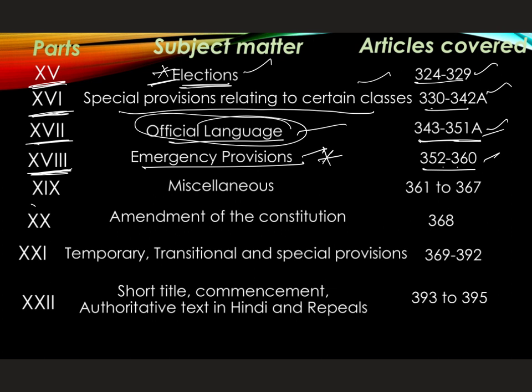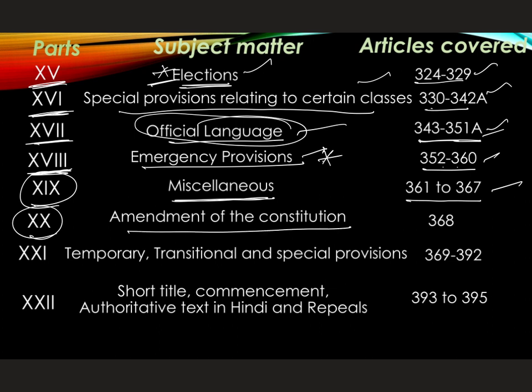And Part 19 of the Indian Constitution deals with miscellaneous topics, meaning all those articles which cannot be placed in any other part. Articles 361 to 367. Part 20 deals with amendment of the Constitution, which is very important. Only one article comes under this, Article 368.